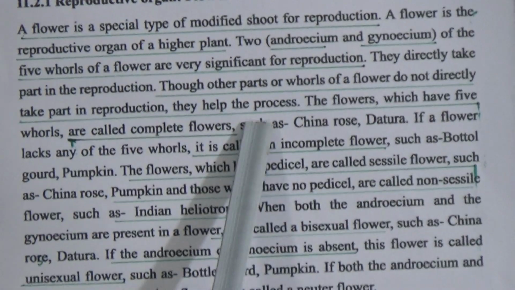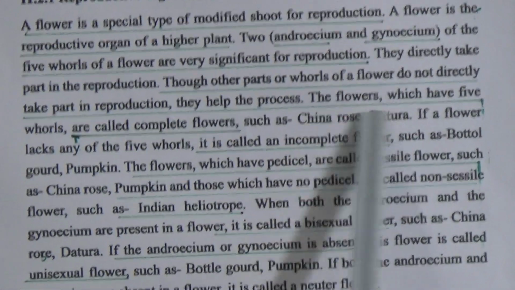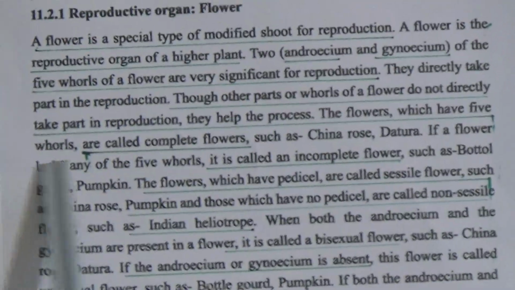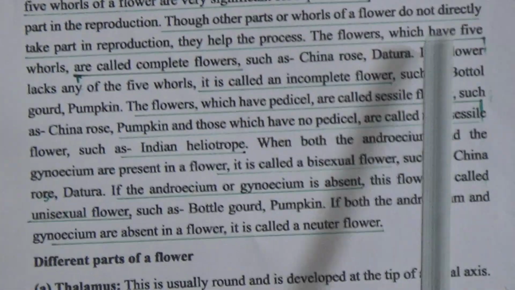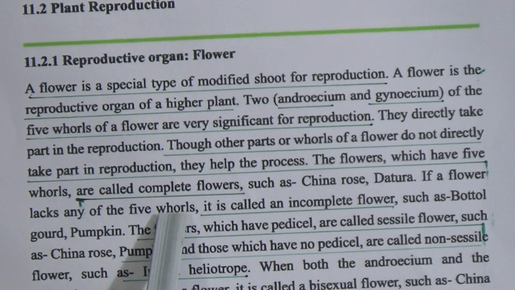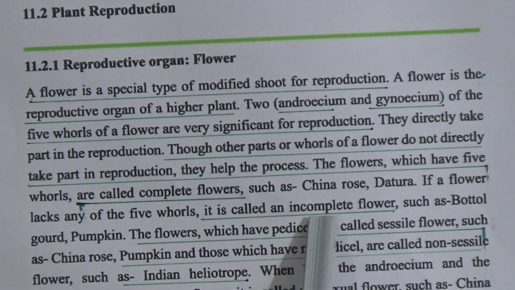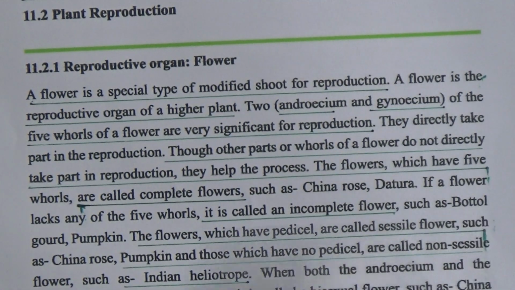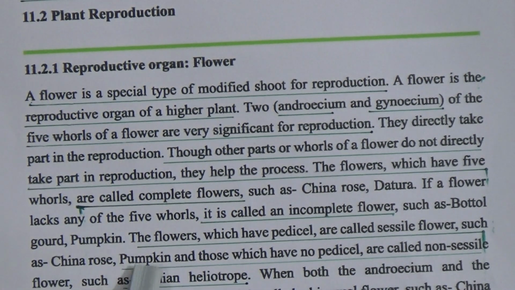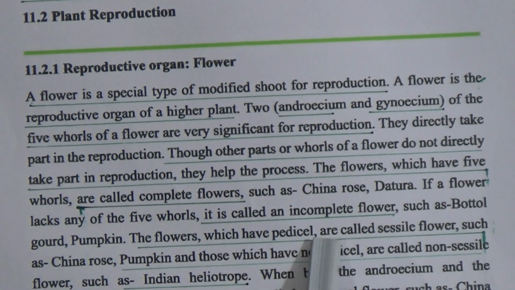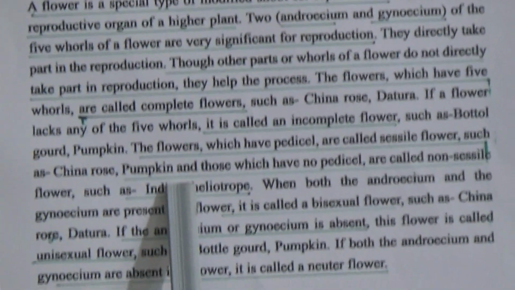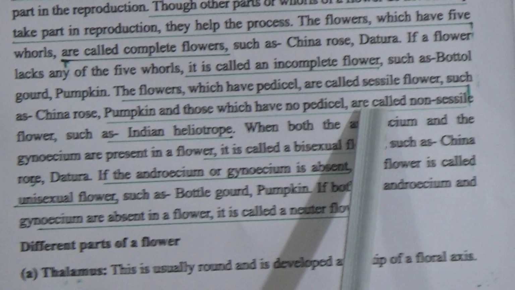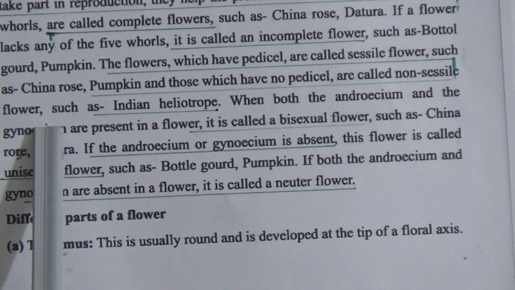They help the process. The flowers which have four whorls are called complete flowers, such as China rose, datura. If a flower lacks any of the four whorls, it is called an incomplete flower, such as bottle gourd, pumpkin. The flowers which have a pedicel are called sessile flowers, such as China rose, pumpkin, and those which have no pedicel are called non-sessile flowers, such as Indian heliotrope.